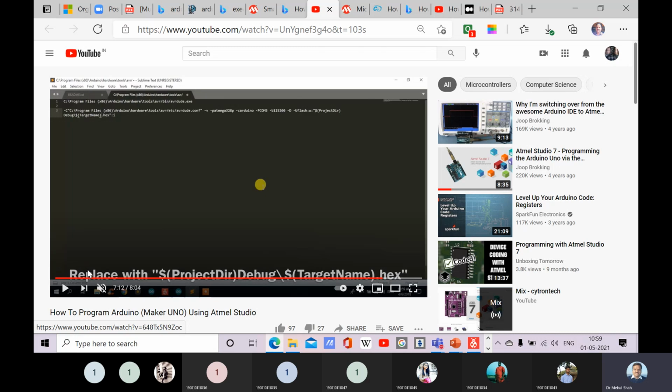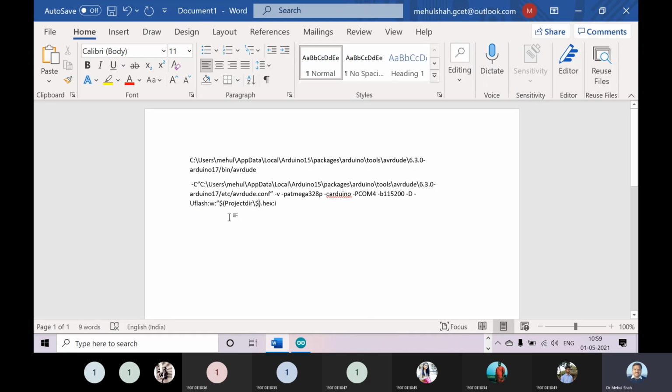So dollar sign, project directory, then debug. After debug there is one more dollar sign.